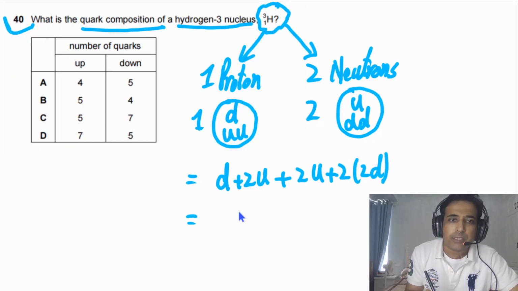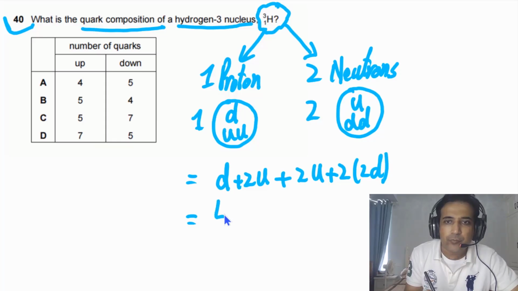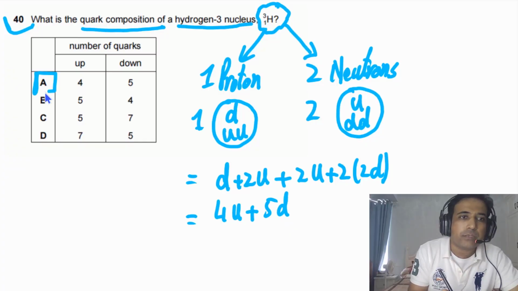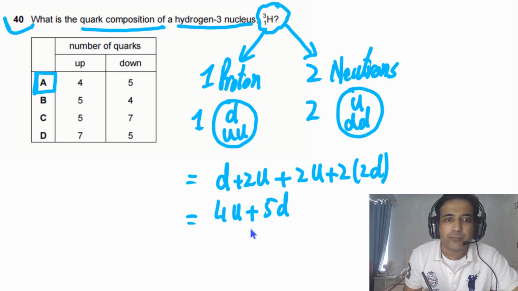If we simplify this one, we will have 4 up quarks. So we have 2 up quarks here and 2 up quarks here, so it means 4 up quarks, and in this case 5 down quarks. So the answer for this question is A, meaning 4 up quarks and 5 down quarks.